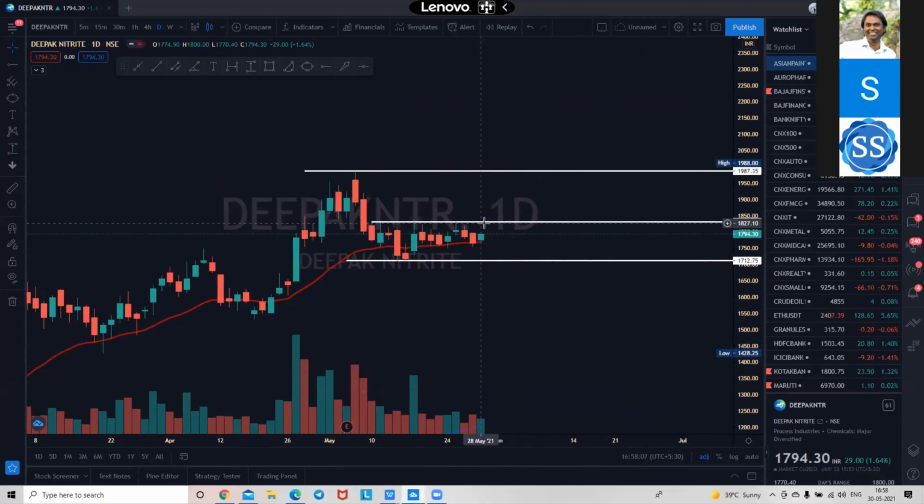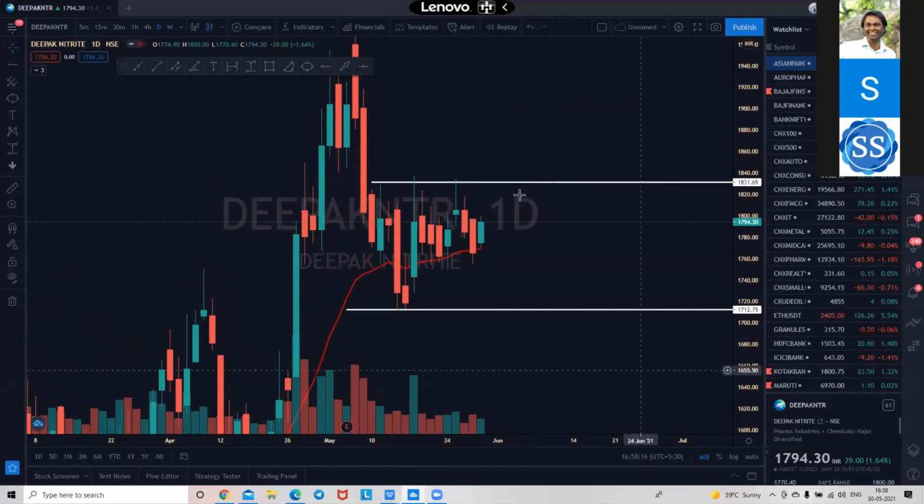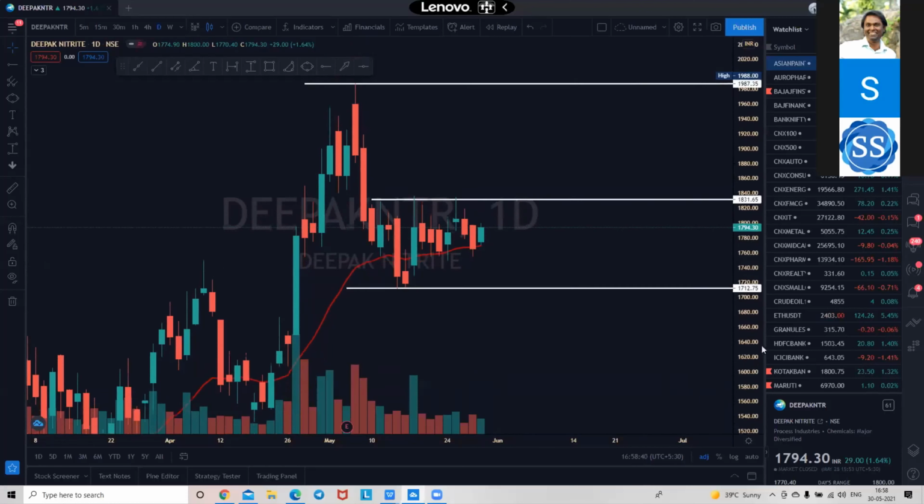Either I will enter at this level, which is very far. If you see, this level is very far, almost 60 to 70 rupees, and this one is pretty near, 28 rupees. I won't risk. There is no risk reward. I need at least 50 to 100 points.